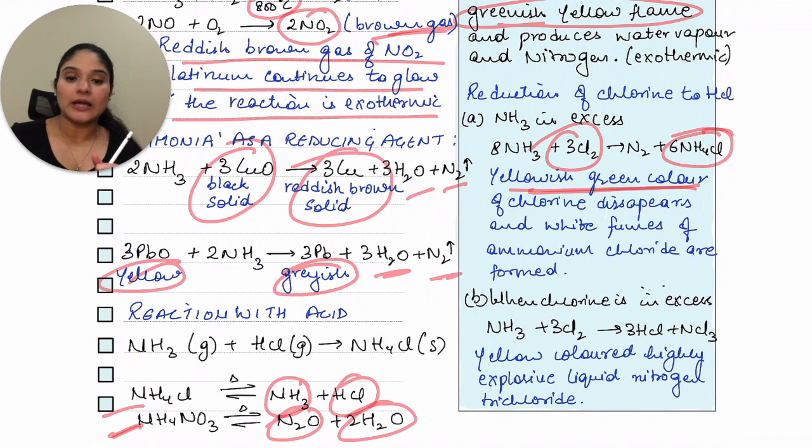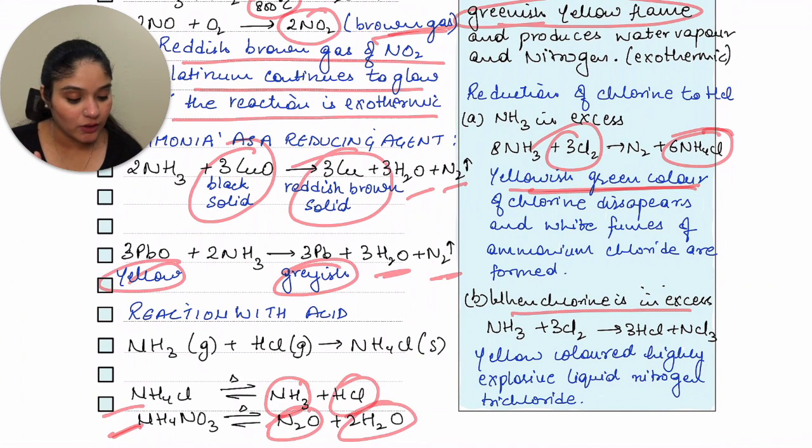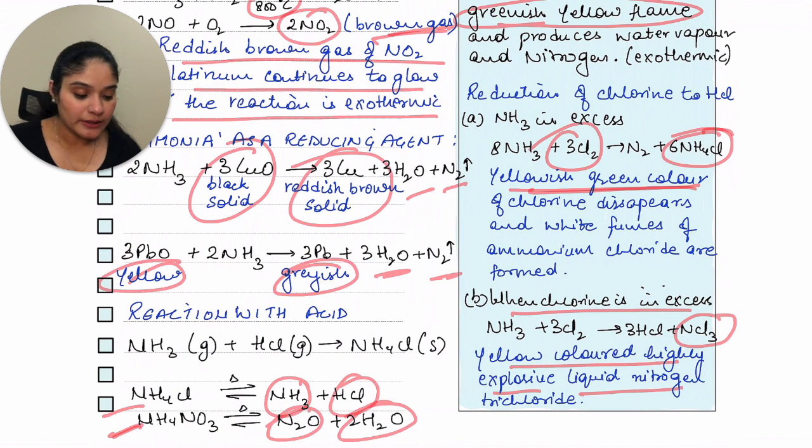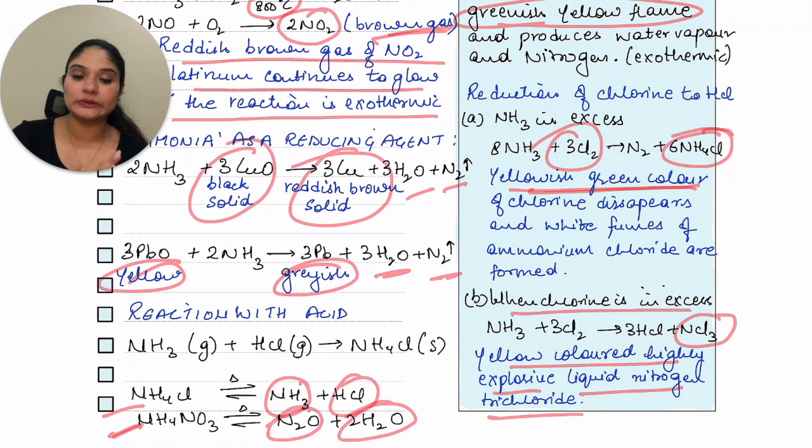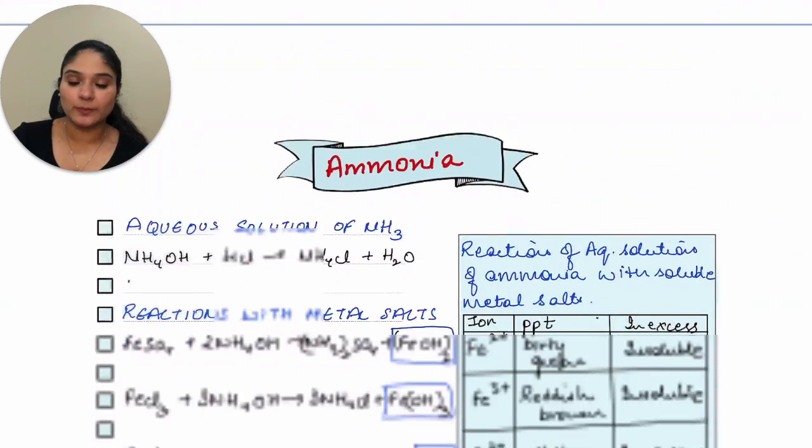Now in the next case, you are taking chlorine in excess. So when you are taking chlorine in excess, ammonia reacting with chlorine will give you HCl plus NCl3. It is a yellow colored, highly explosive liquid, nitrogen trichloride. So you need to know that. Okay, let's move to the next page.